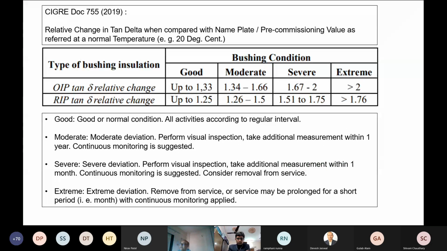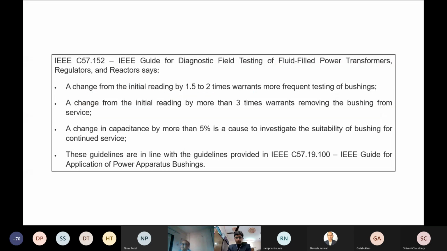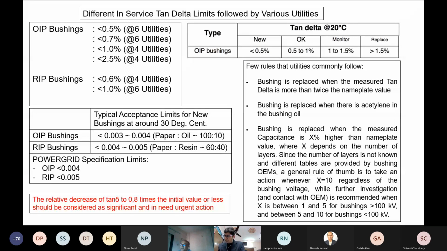As I shared, SIGRE document 755 has given these relative changes in tan delta and what actions should be taken. Similarly, IEEE C57.152 also gives guidelines based on their experience. Again, various guidelines are given by various stalwarts in the field. Typically, a change in tan delta, meaning more than double the nameplate value, is a concern.